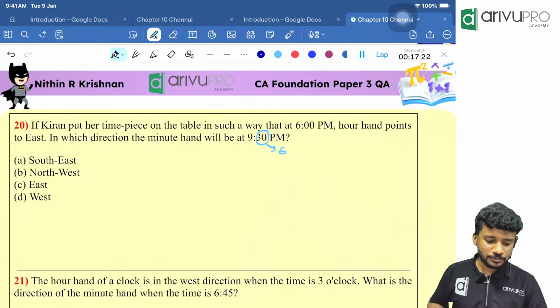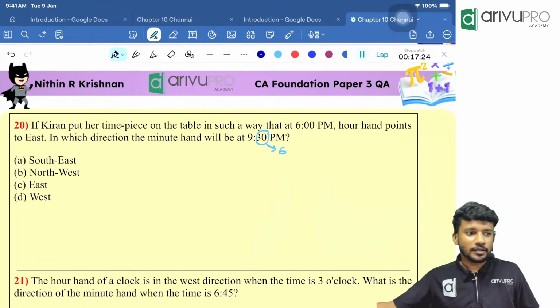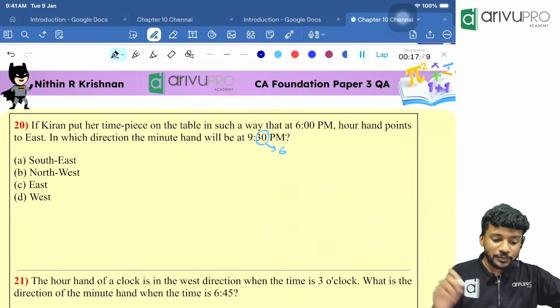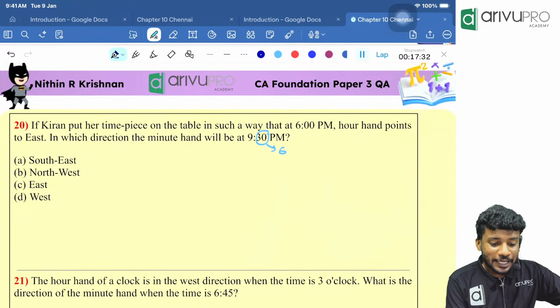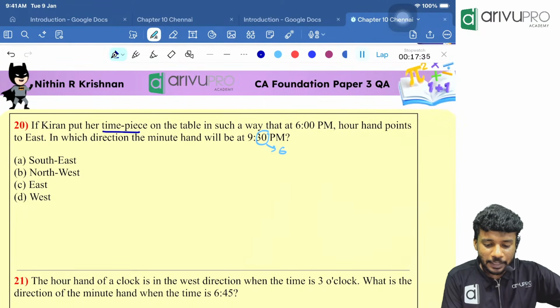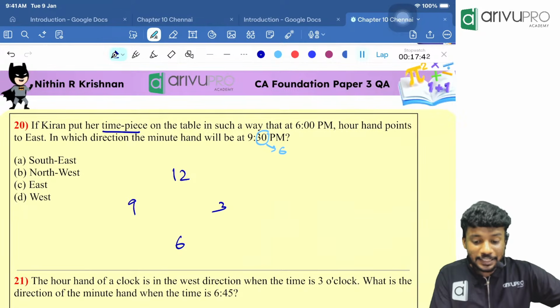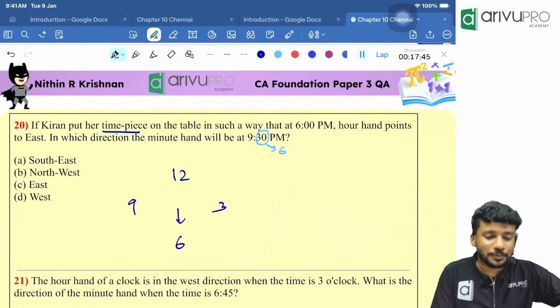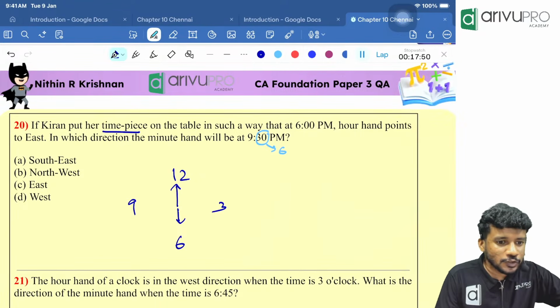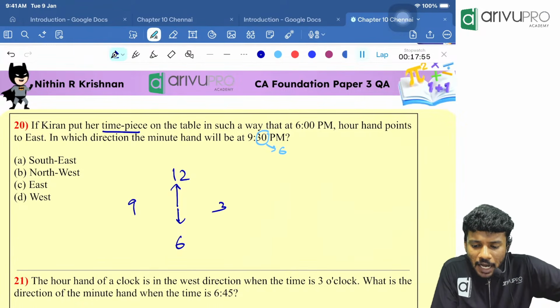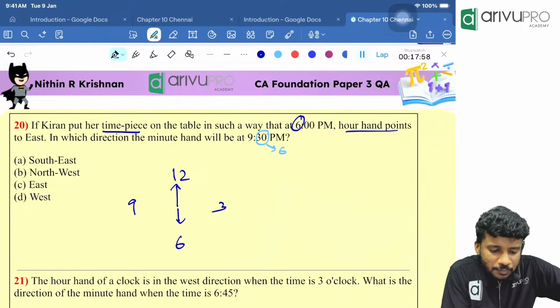Okay, Samyukta. How many of you got east? Is it a direct question or an indirect question? Direct question. Okay, let's see. Put the timepiece on the table. 12 is there, 6 is there, 3 is there, 9 is there. Then at 6 p.m., the hour hand is pointing towards 6 and the minute hand is pointing towards 12. At 6 p.m. the hour hand, that means towards 6, means east.